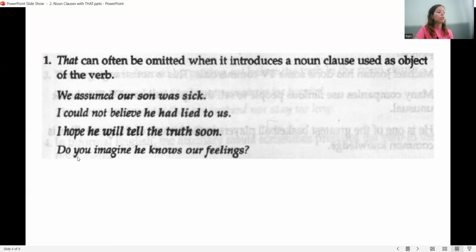Or I hope he... Do you imagine he... You can either use that or leave it out of the sentence because the noun clause functions as the object of the sentence and it begins with that.